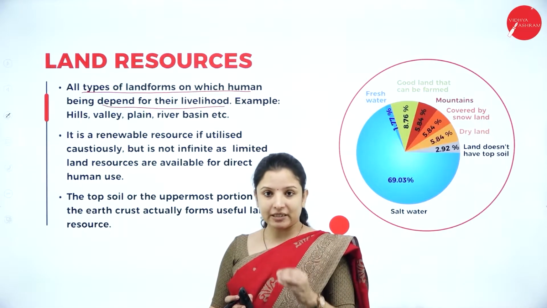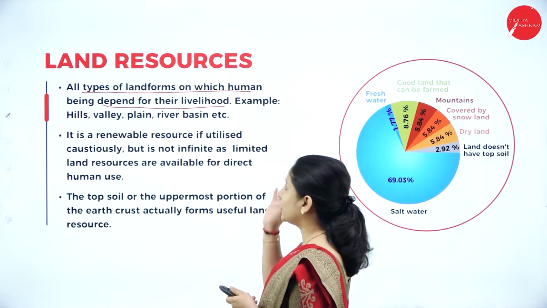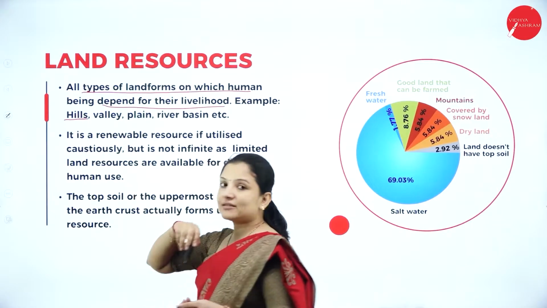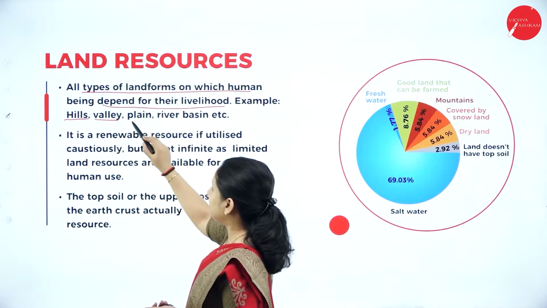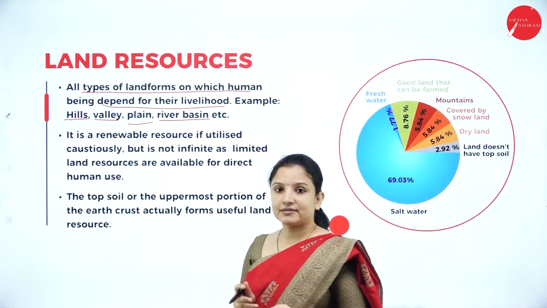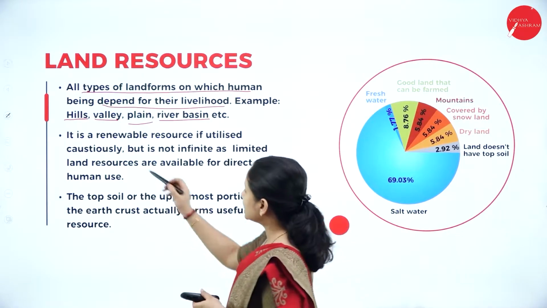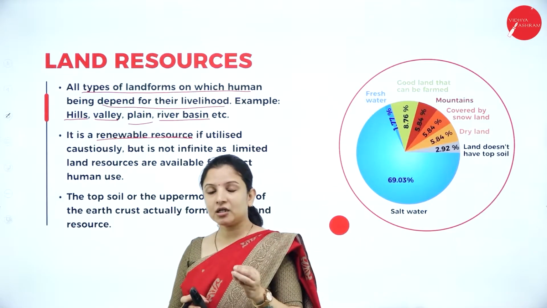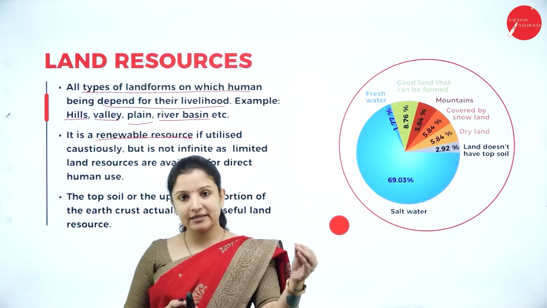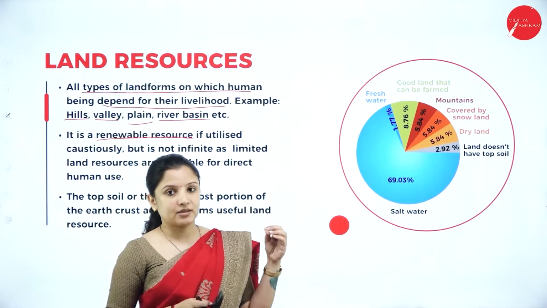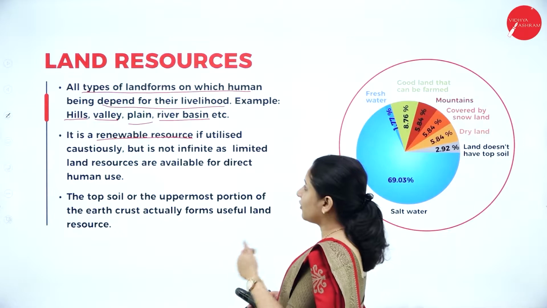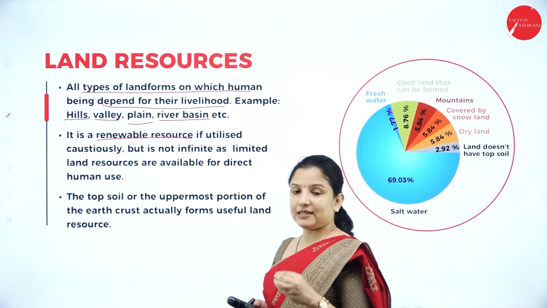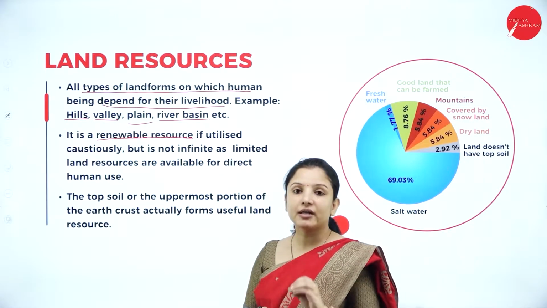Those materials that we depend on are called land resources. For example, we depend on the materials that are got from the hills, the valley, the plain, the river basin, etc. And land resource is a renewable resource if we utilize it cautiously. Be it the hills, the lakes, the banks of the lakes, the rivers, the plains, the valleys, all that, if we use them cautiously, then we can consider it to be a renewable resource.